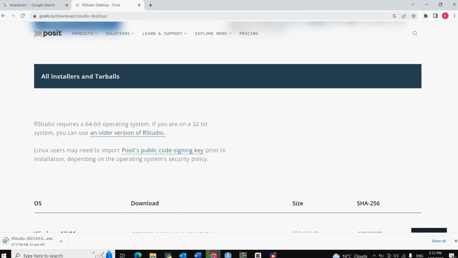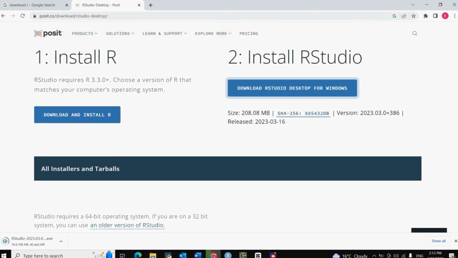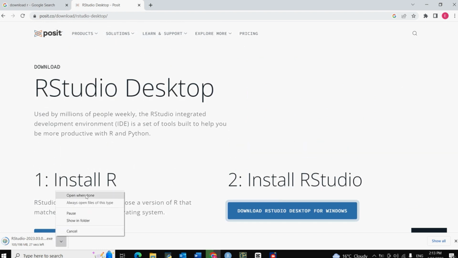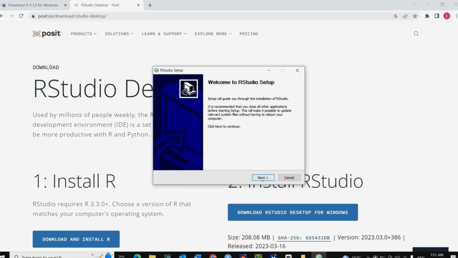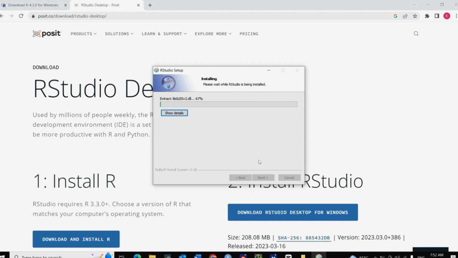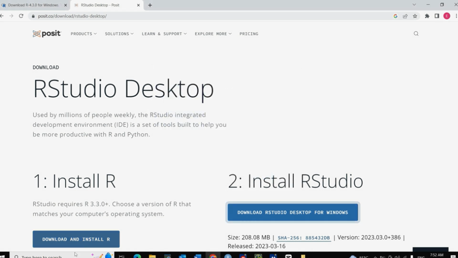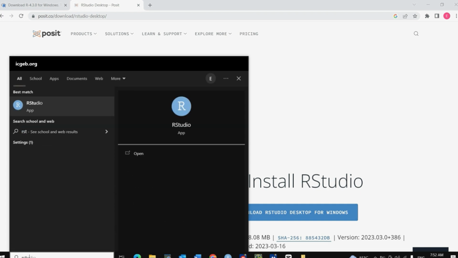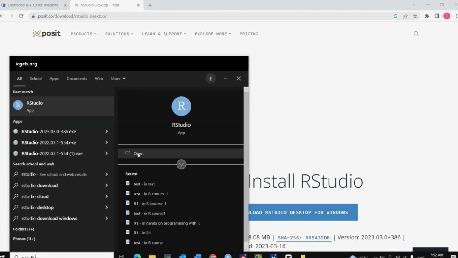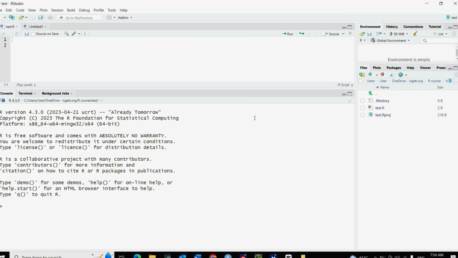If you have any other platforms like Linux or Mac, just scroll down and choose the suitable one for your PC or laptop. When it's done, click Open, then next, next, next, and wait until the installation is completed, and then press Finish. To open RStudio, write on the searching bar "RStudio", and it will appear in front of you. Click Open, and here we have our RStudio.